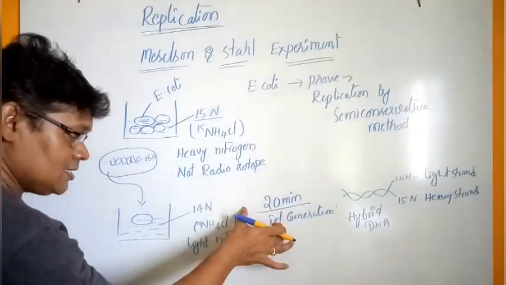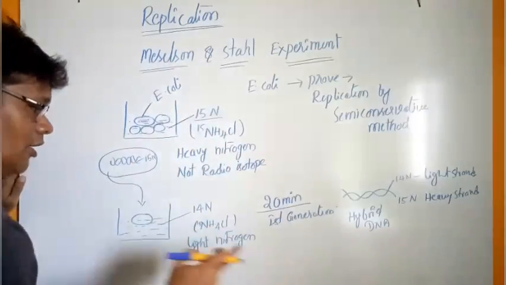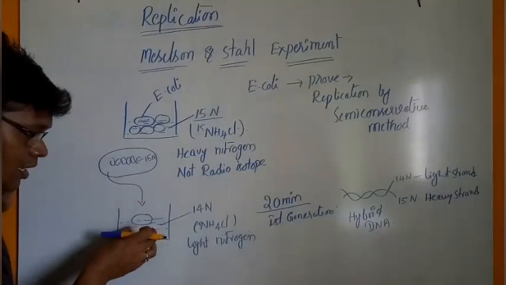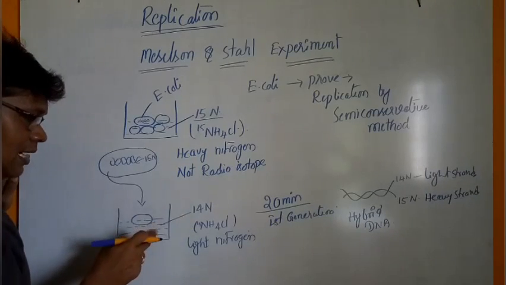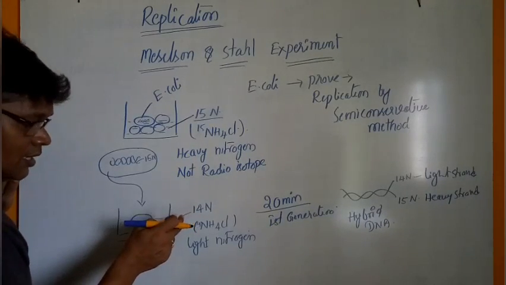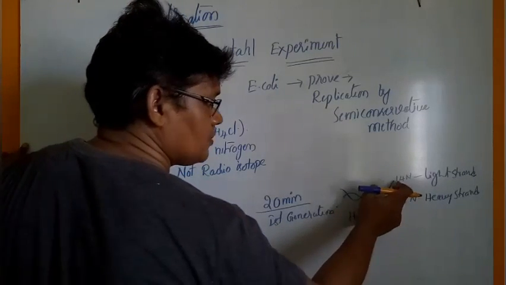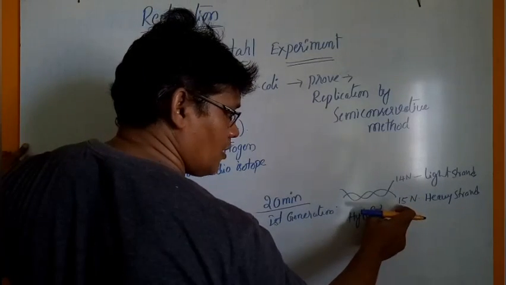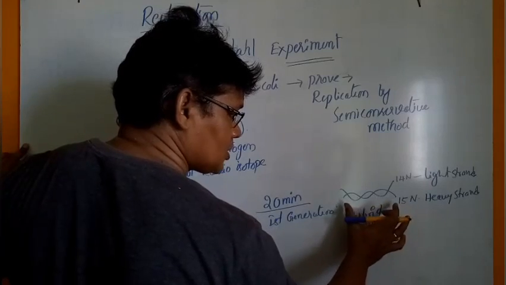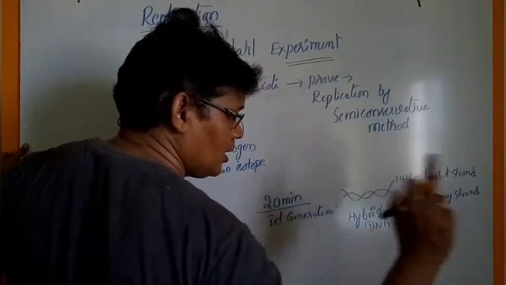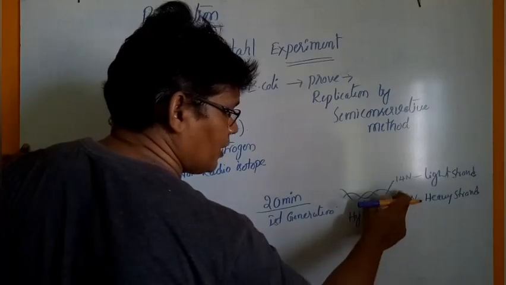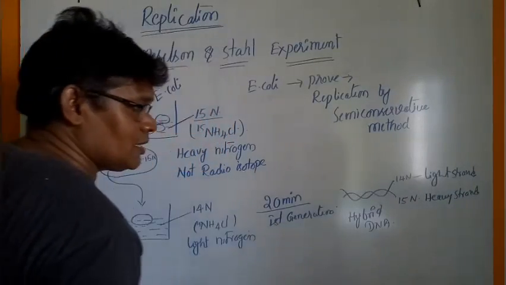After 20 minutes, the E. coli bacteria isolated from the N14 medium contain DNA molecules with two strands, one 14N and the second 15N. So that is called a hybrid DNA molecule. This hybrid DNA molecule contains 15N and 14N, forming the semi-conservative method.